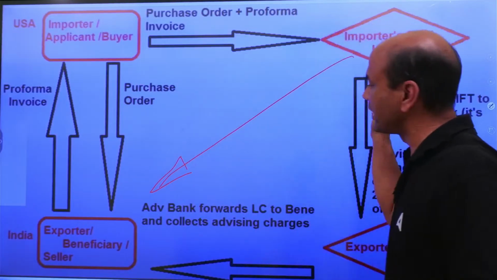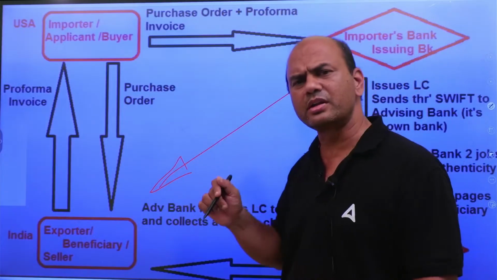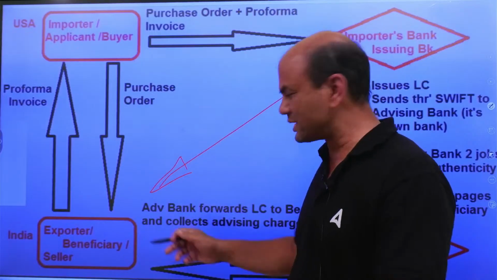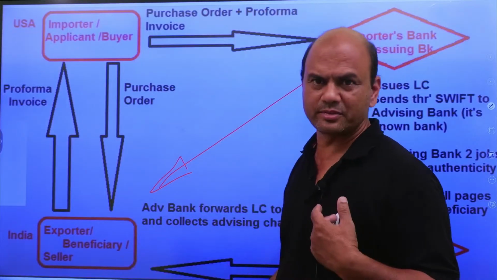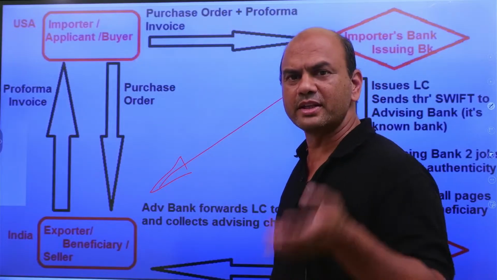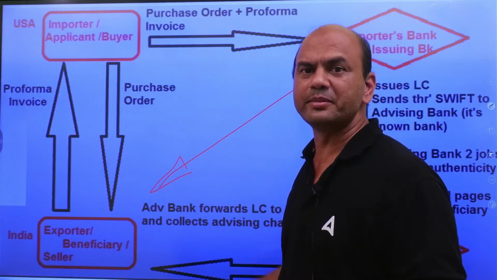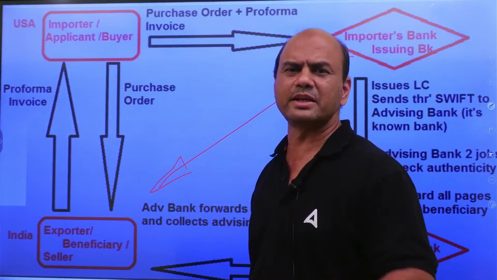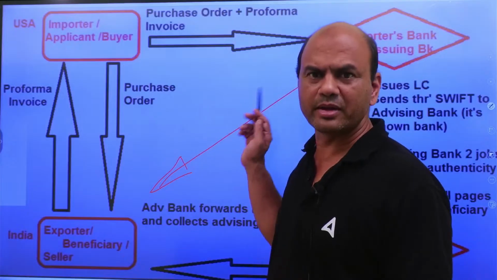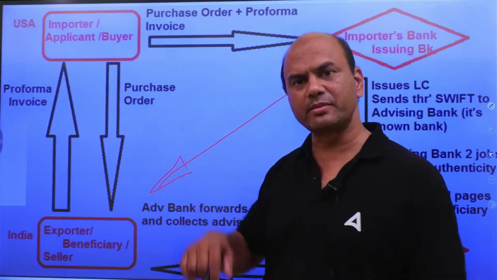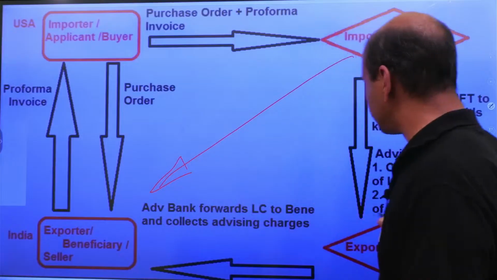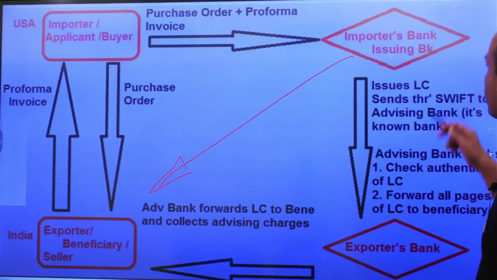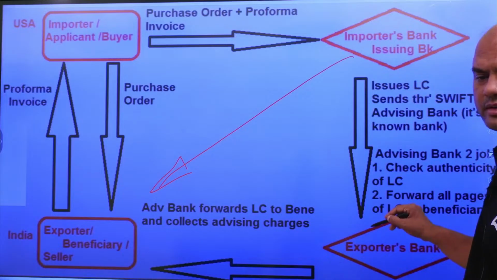So this issuing bank will send me an LC. But now the problem is with the issuing bank also. The issuing bank will say, I don't know this guy. Does Citibank know me? No. Does HSBC know me? No. I am staying in, let's say, some Tamil Nadu or some local, very small village. Will Citibank trust me? So what will Citibank do? Citibank will find an agent in the country of this exporter, in my country.